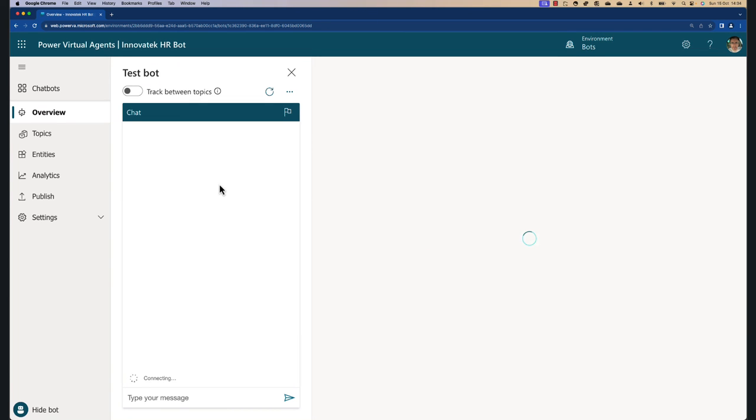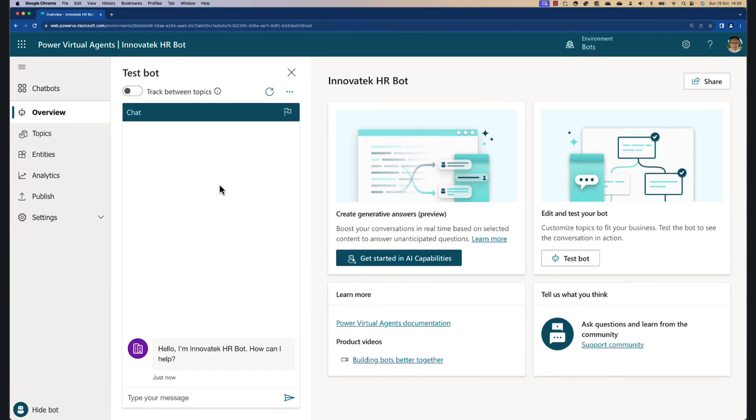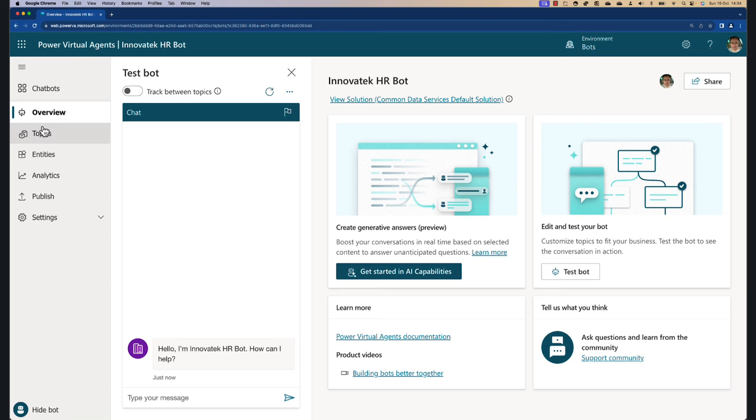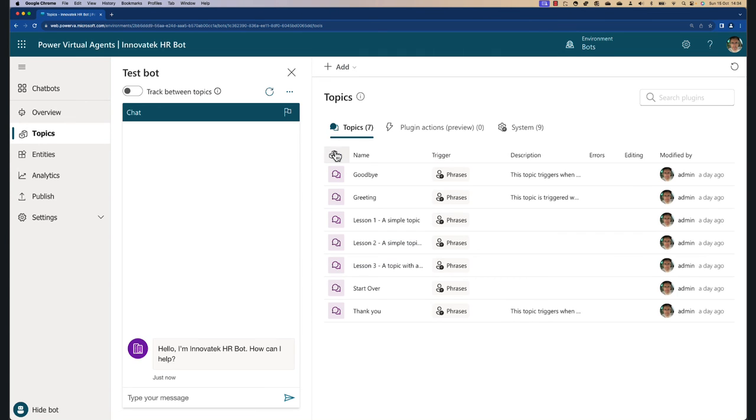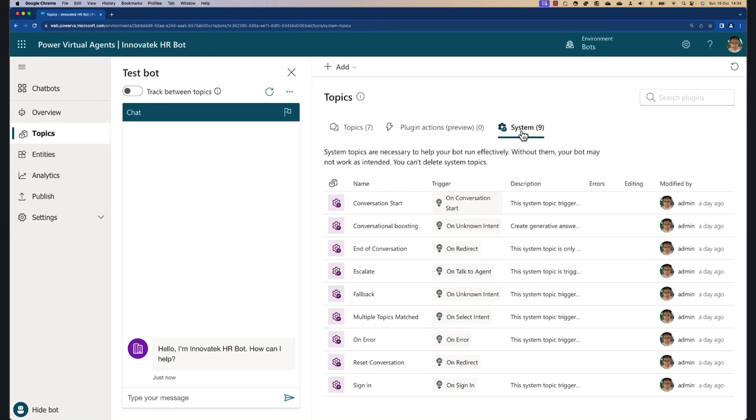If you would create a bot in the Europe region, it would look very similar, but what would be missing is this system topic. I'm not going to explain in detail how Power VA bots work, but the integration of Azure with Power VA and then GPT models is actually here in this conversational boosting topic. This topic is triggered on unknown intent. So if the bot doesn't know what to do, it'll go to GPT.